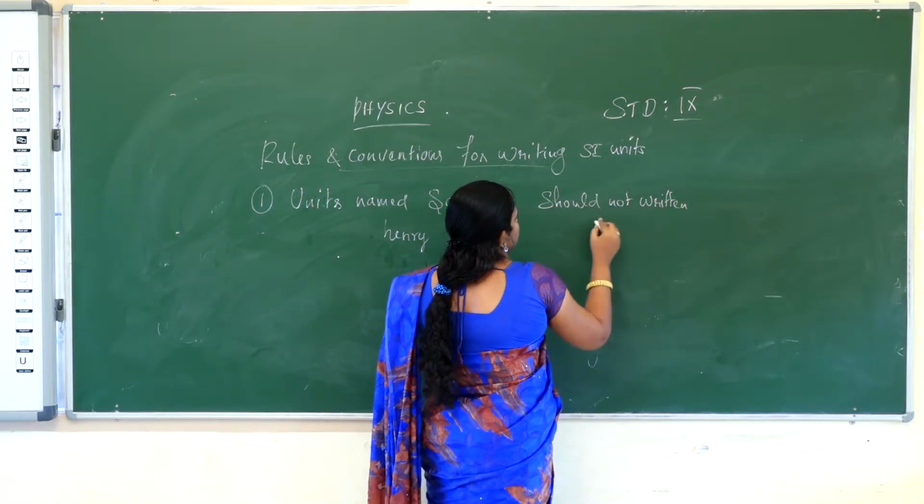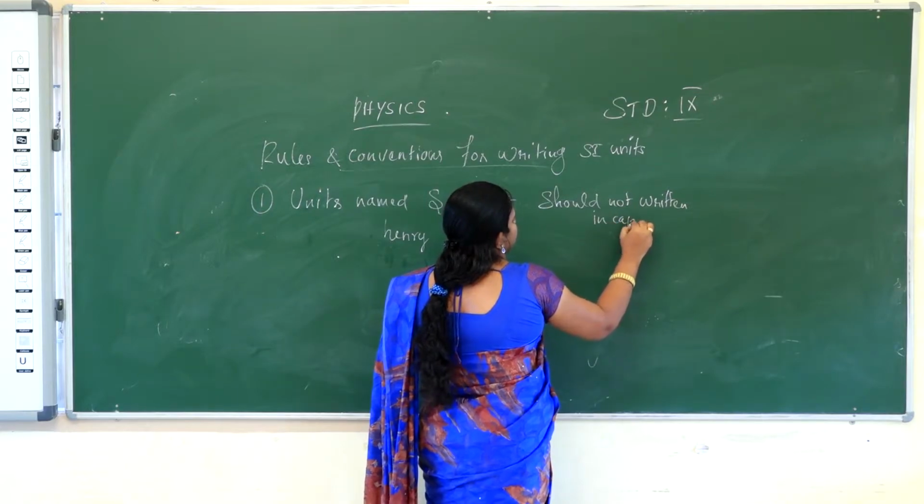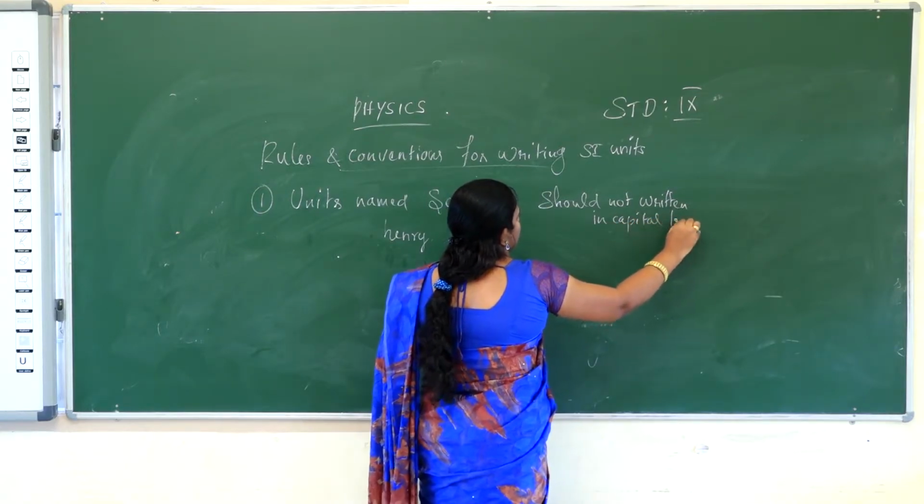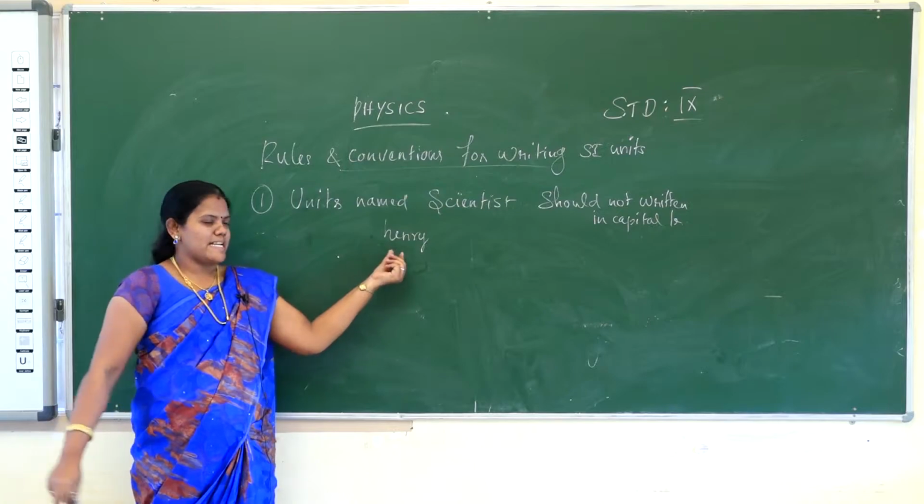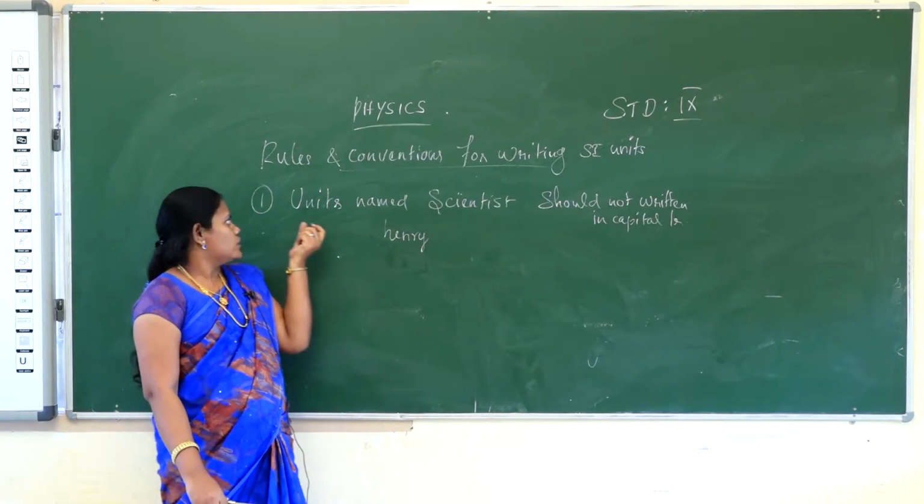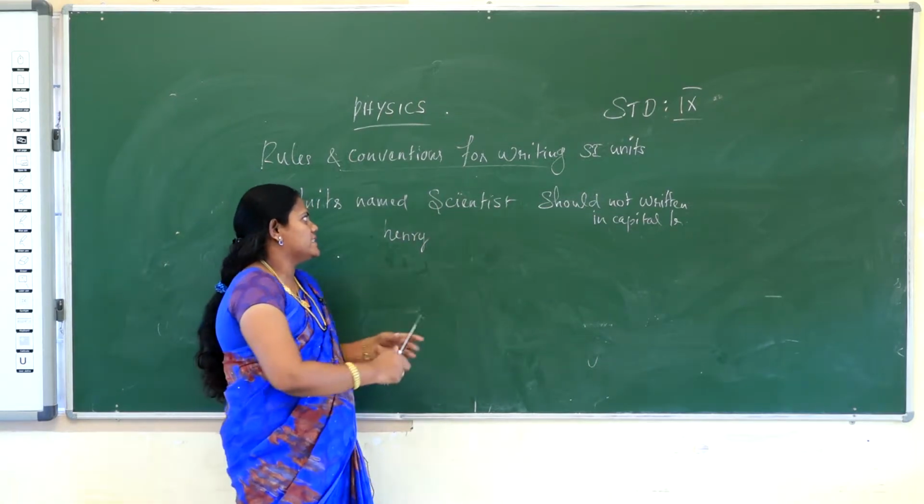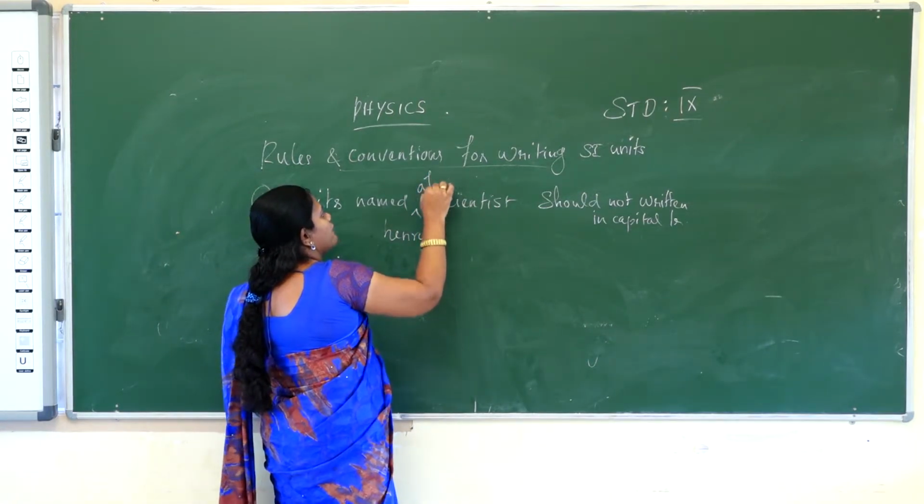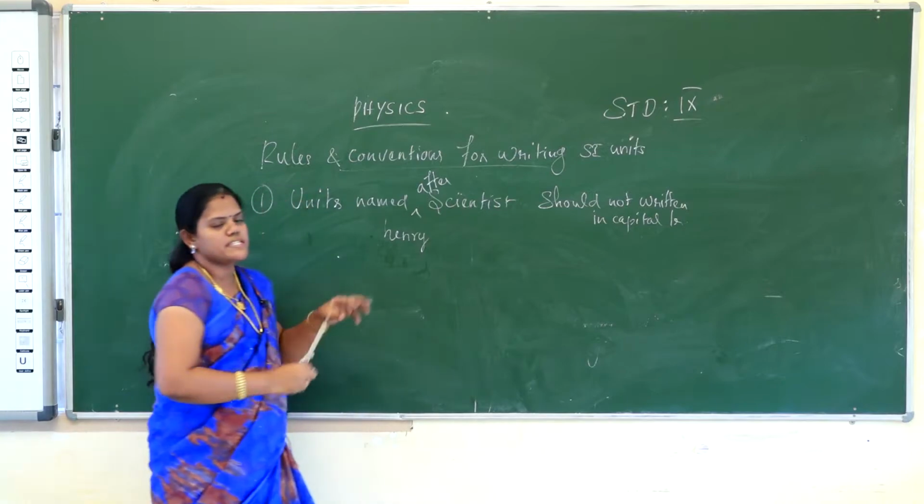What is the meaning of that? When writing the scientist's name in full, the first letter should not be a capital letter. So units named after scientists should not be written in capital letters.